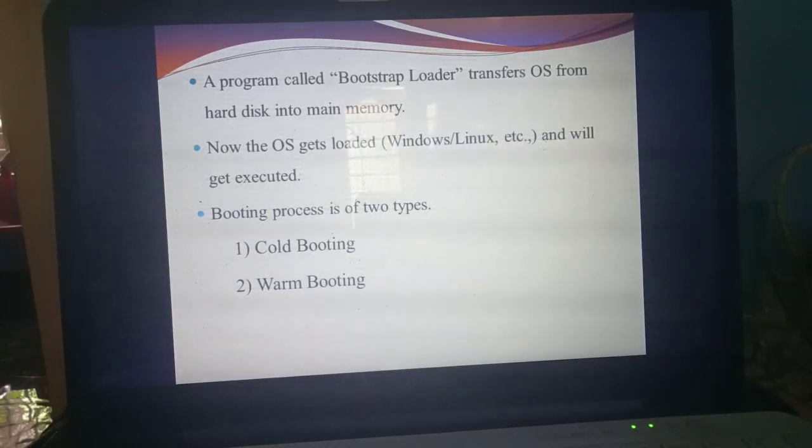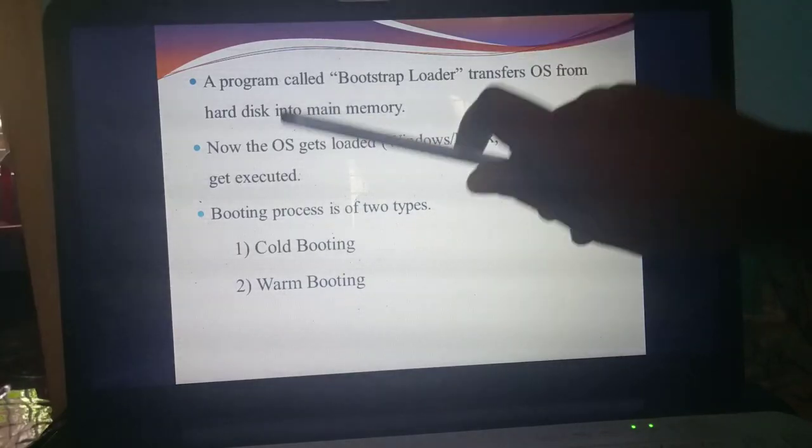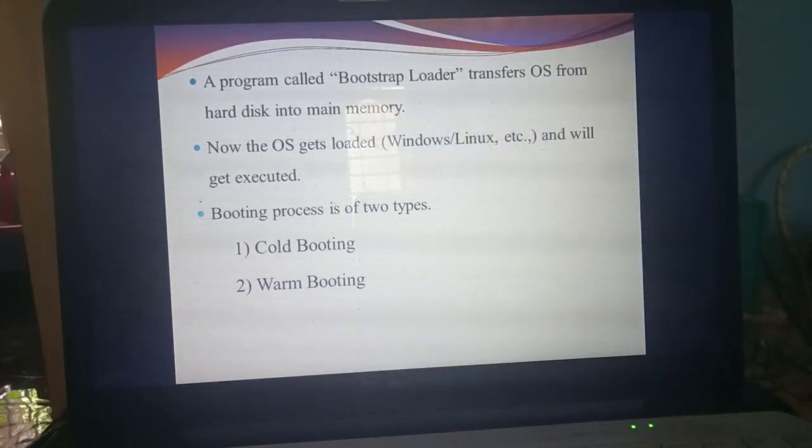When the operating system gets executed, immediately after the booting, there is another program. What's the program name? Bootstrap loader. This bootstrap loader transfers the information from where to where? It transfers the operating system's information from the hard disk into memory. After transferring this information, immediately the operating system will get loaded. It may be any operating system: Windows XP, Windows 7, Windows 8, Windows 10, Linux, Ubuntu, etc. Whatever operating system you are using, it will transfer the information. After that, the OS will get executed.